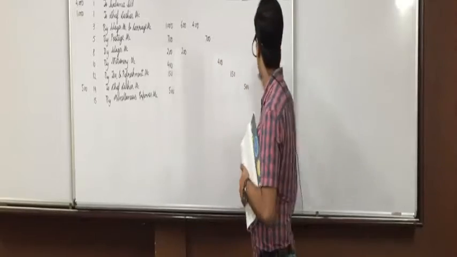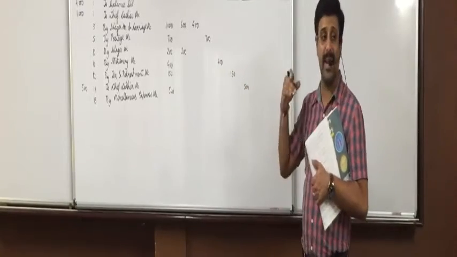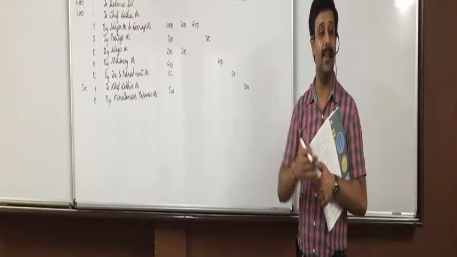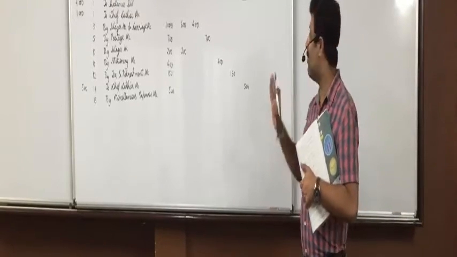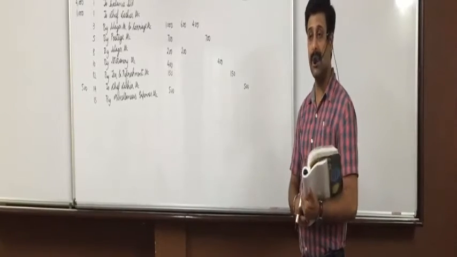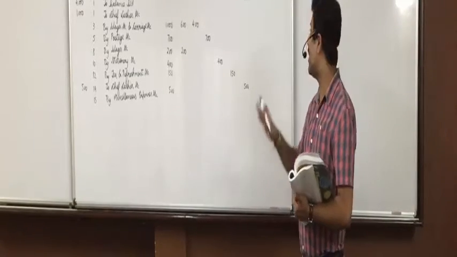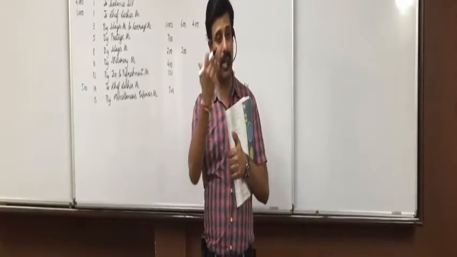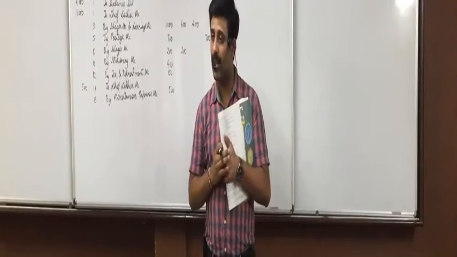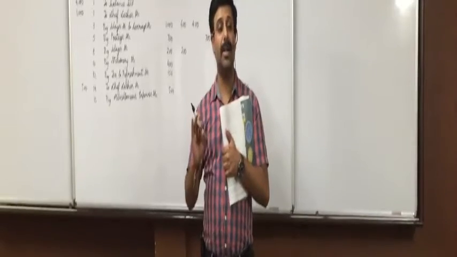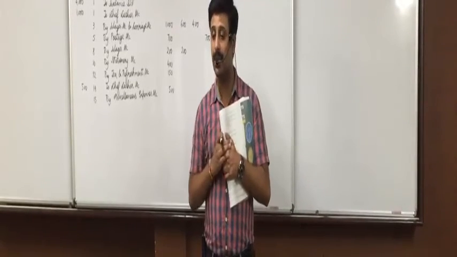So generally, an amount will come in personal account if you pay it to your own employee, generally as an advance salary. Then only it will come in personal account. But in school also teachers make this mistake because the name Mishal is given, so they write it in personal account. Don't correct your teachers. If in school they write it in personal account, you write it in personal account in your school exams. If you write it in miscellaneous expense, then you lose marks. But the correct treatment is it should come in miscellaneous expense.